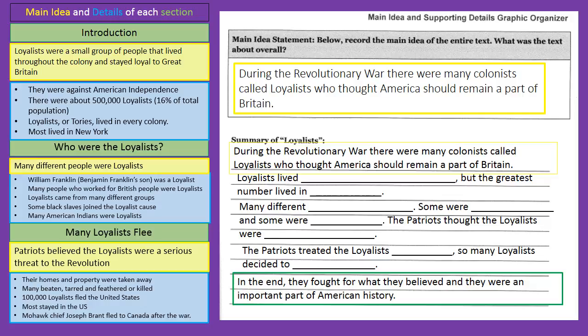And then our closing sentence will come in at the end, and I'll go ahead and give you that one. That one sort of just wraps up the article. It says, in the end, they fought for what they believed in, and they were an important part of American history. And of course, the they in that sentence refers to the Loyalists. Alright, you're all done with your summary and you are completely done with lesson 5. Great job.